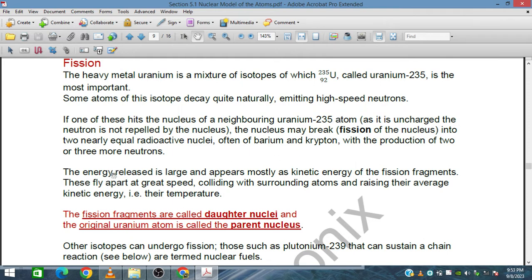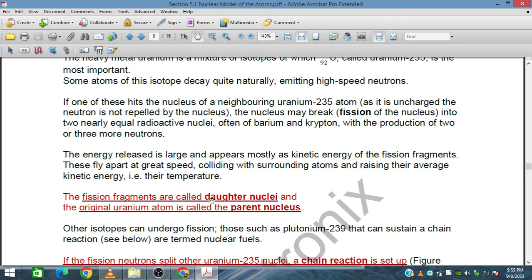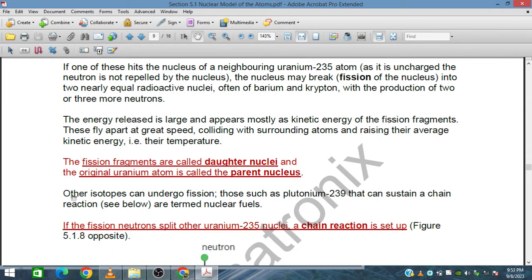In fission, a large amount of energy is released, and the fragments fly apart at great speed, colliding with the surrounding atoms and raising their average kinetic energy and their temperature. The fission fragments are called daughter nuclei, and the original uranium is called the parent nucleus. Other isotopes can undergo fission, such as plutonium-239, which can sustain a chain reaction and serve as nuclear fuel.